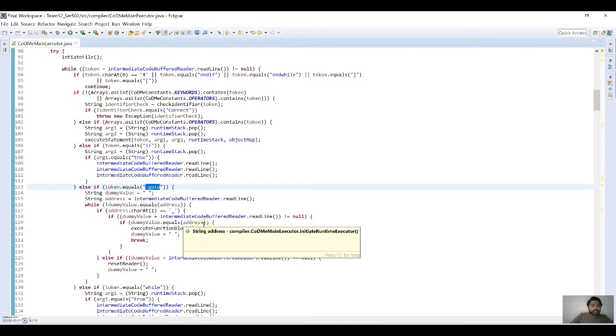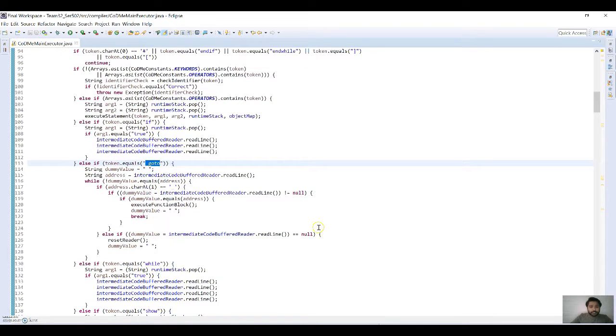We search for the go to keyword, and then we have a label just immediately under it. Based on the condition, whether it is a true condition or a false condition, we search the entire file for where exactly that label is. We go down the file from that particular position and search for it. If we reach the end of the file, as you can see, we're checking the null condition, we reset the reader and it starts searching again from the top. And whenever it finds that particular label, it executes the immediate statement after that.